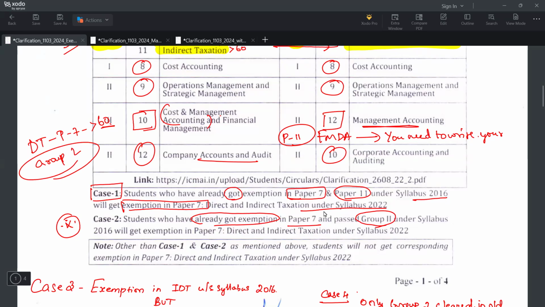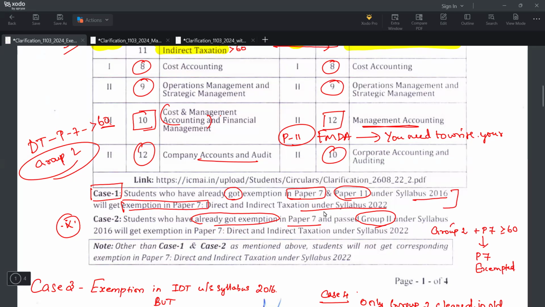Listen, in this case, if you do not pass the group, then the minimum 60 criteria will be applicable for both papers. But if you have passed group 2 already, plus paper 7, you are having greater than or equal to 60 marks, then P7 is exempted. Paper 7 is exempted. Then you need not appear in this paper again.